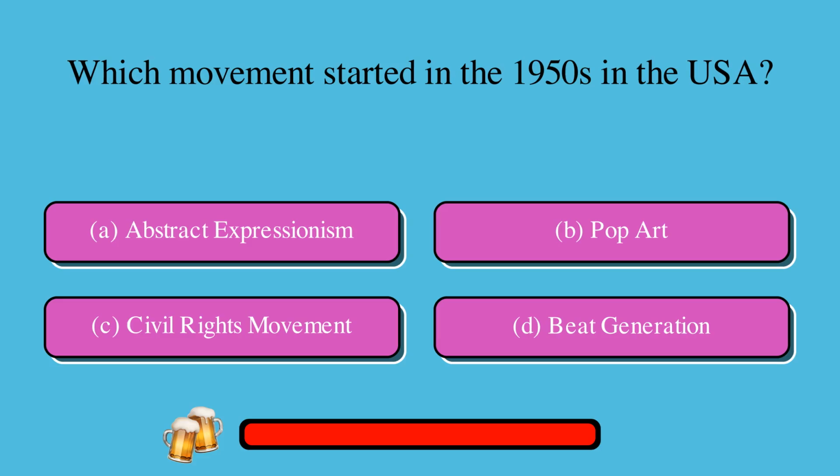Which movement started in the 1950s in the USA? A. Abstract Expressionism, or B. Pop art, or C. Civil rights movement, or D. Beat generation? The correct answer is B. Pop art.